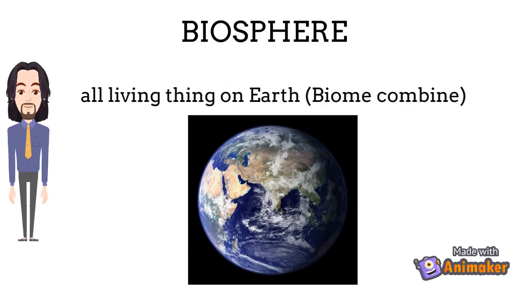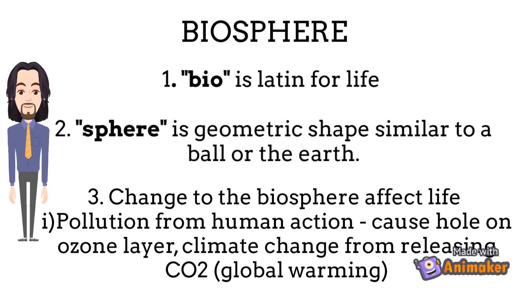The last one is biosphere. The biosphere is the Earth's thin, life-bearing outer layer, which spans from the deepest depths of the ocean to miles into the atmosphere. Bio is Latin for life, and sphere refers to a geometric shape like a ball or the Earth. The biosphere can also be affected by life. For example, pollution from human action can cause a hole in the ozone layer. Pollution from humans can also cause climate change from releasing CO2 and cause global warming.